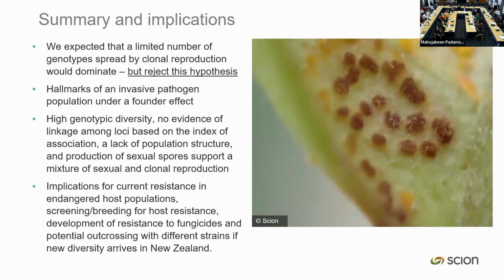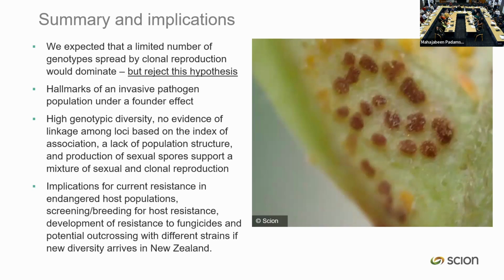So in conclusion, it's a little bit hard to interpret this because it's not either strongly clonal or only sexual. It's intermediate, so you have to look at the data and make a judgment based on what we're seeing. But we do have pretty strong conclusive evidence that there is sexual reproduction occurring in the New Zealand populations of this rust. We saw high genotypic diversity and no evidence of linkage among loci based on the index of association, and we saw strong decay of linkage across loci on the chromosomes, no population structure, and we also found the sexual spore stages in those populations.